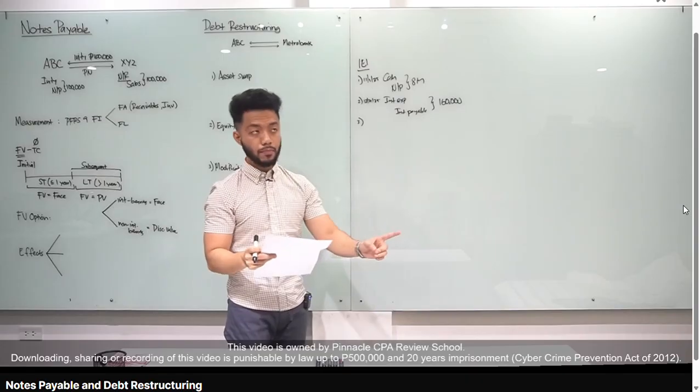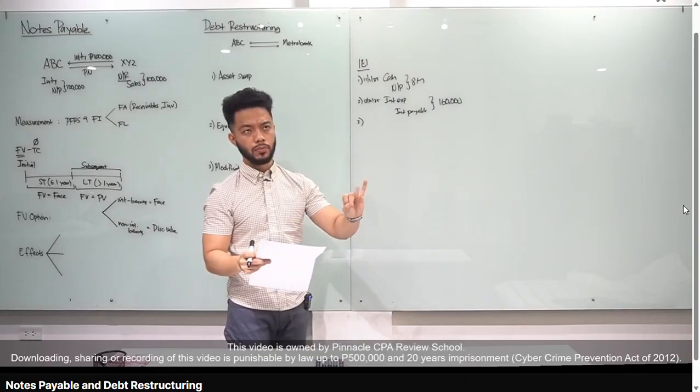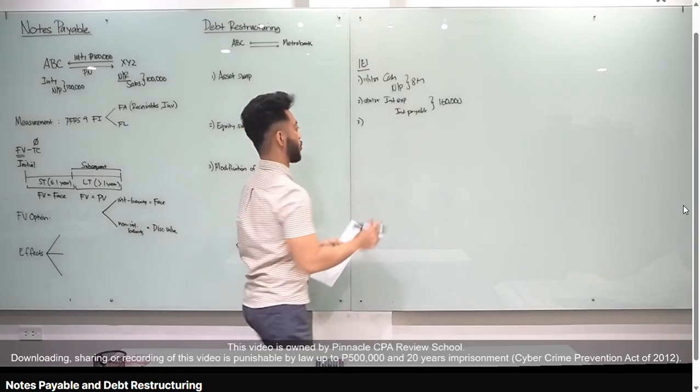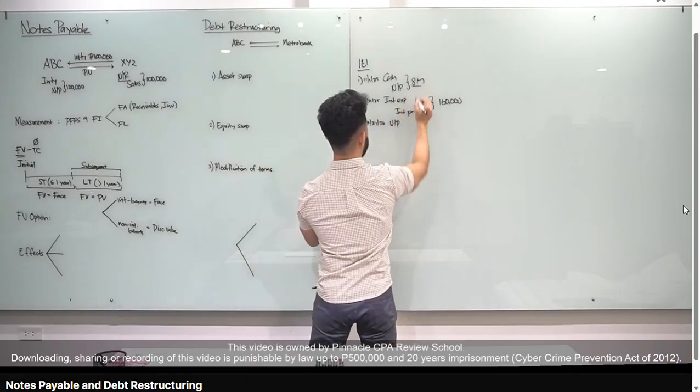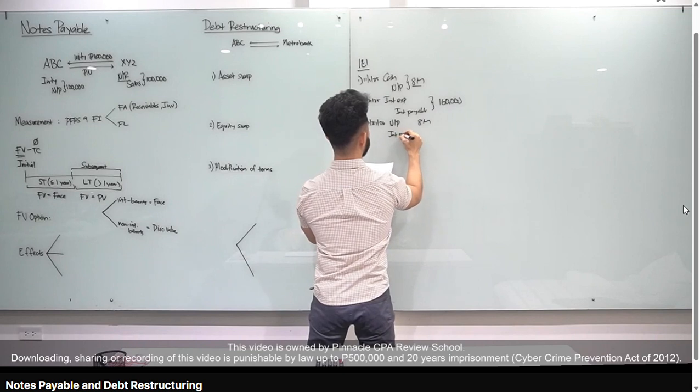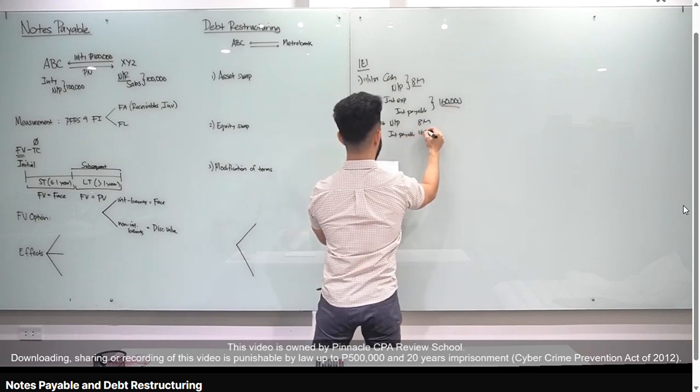9 months yan. So kung November in-issue, November, December, January, February, March, April, May, June, July. That's July 31, tama? So July 31, babayaran na natin yung notes payable natin, 2026. So that is debit notes payable. How much? 8 million. Debit interest payable. So huwag mo kalimutan class na may interest payable tayo last December 31, 160,000.